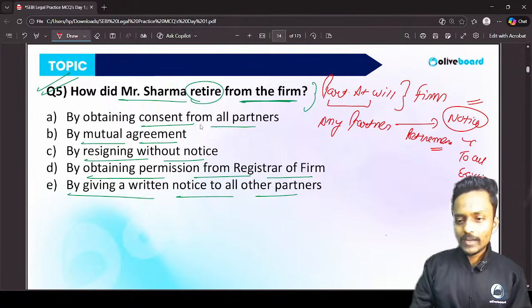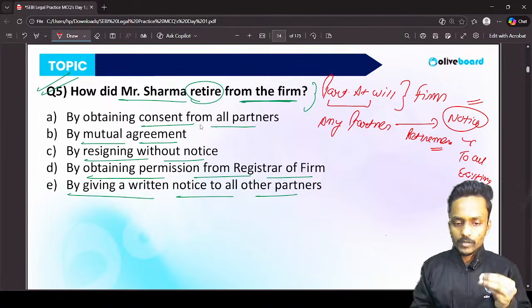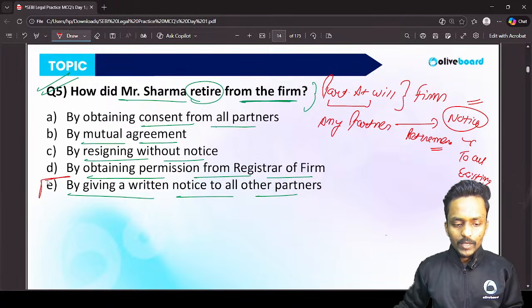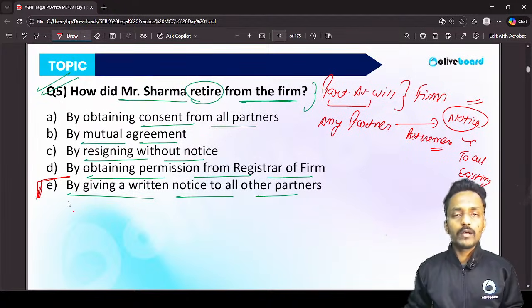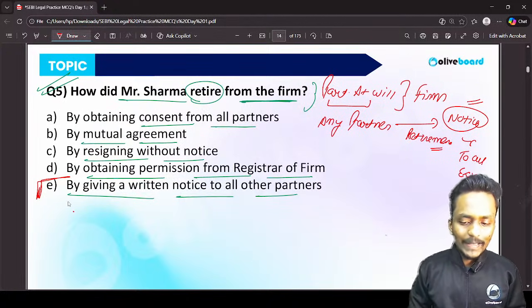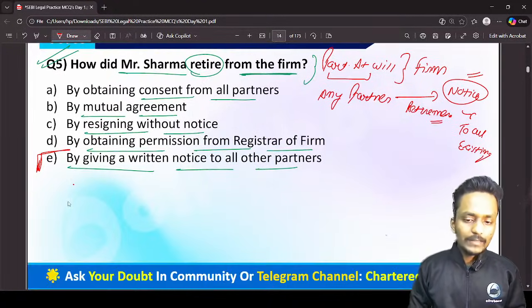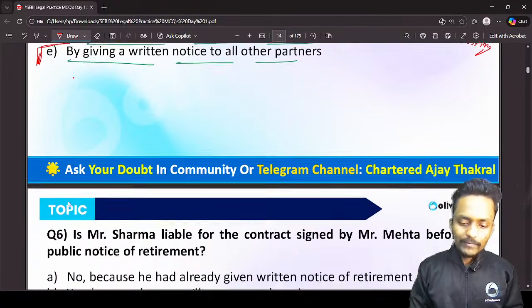So on this second condition, we have a next question, but right now what is the correct answer? If he wants to take a retirement from a partnership firm, he has to give a written notice to all the existing partners. Only then will their retirement be considered valid.